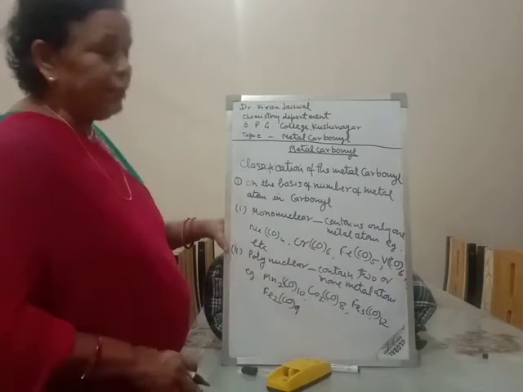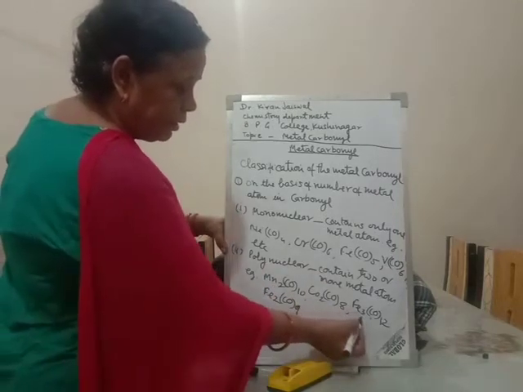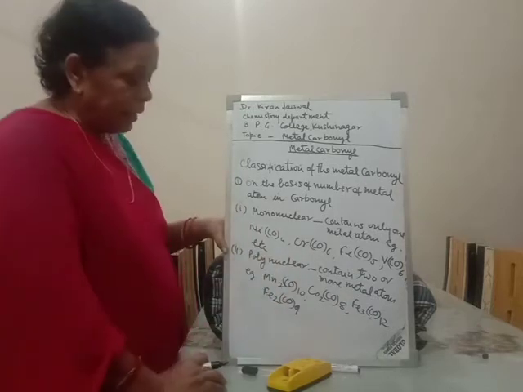This is the polynuclear. Here there are two cobalt metal atoms, three iron metal atoms, two iron metal atoms. So it is the polynuclear.